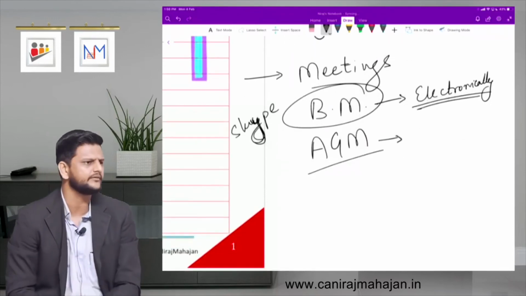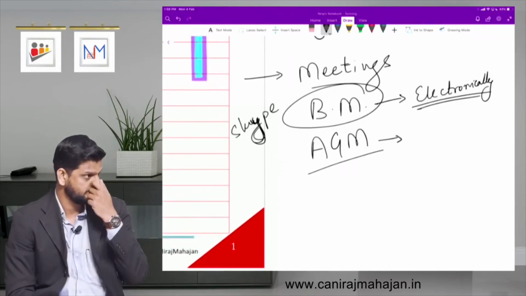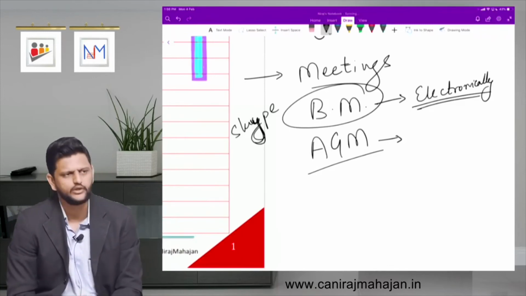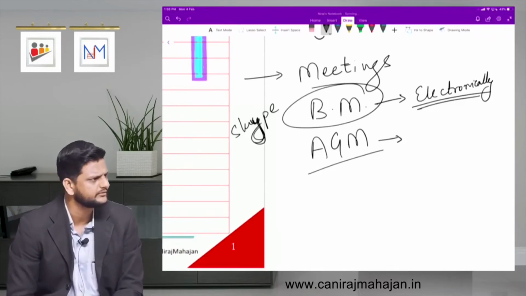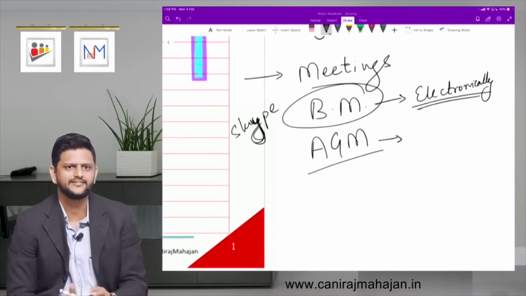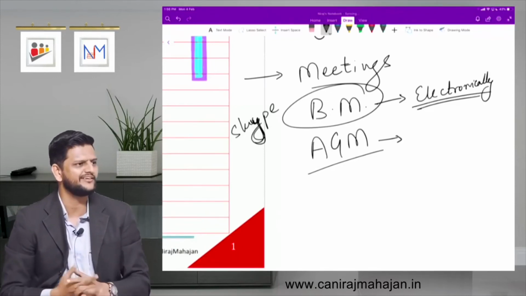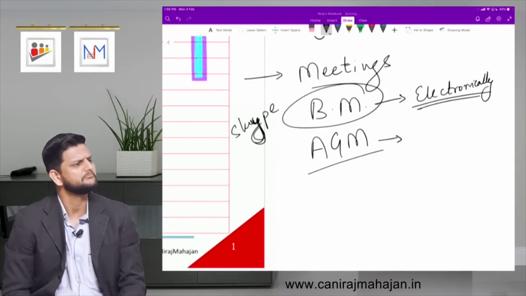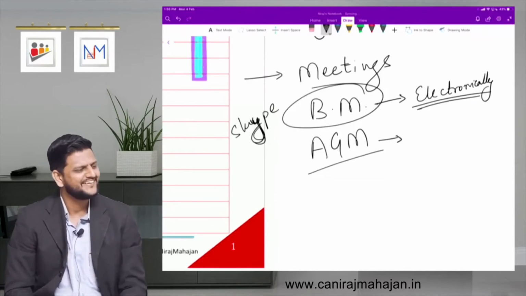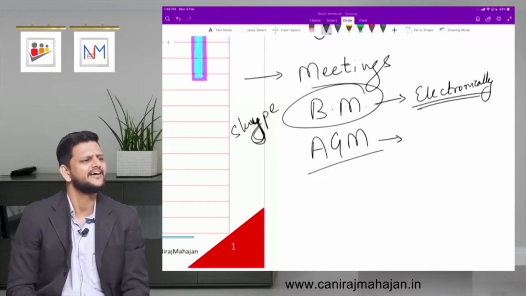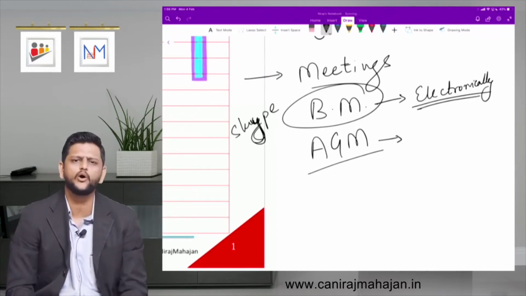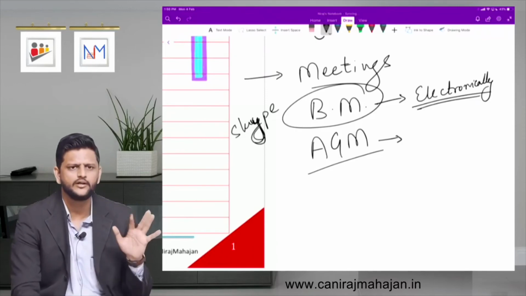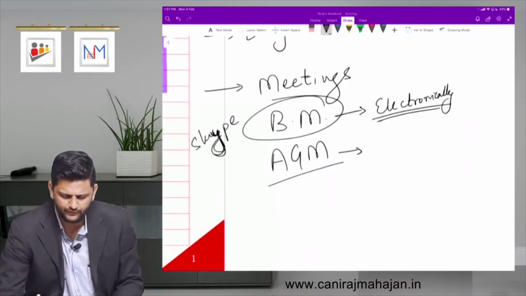AGM, why do we meet annually? It is the annual general meeting of shareholders, members, good. Why do they meet? Khana khane ke liye. Free food by the company. To discuss the financial status of the company, some activities of the company throughout the year. Obviously, there is again a separate chapter on AGM. Have you heard of this word?